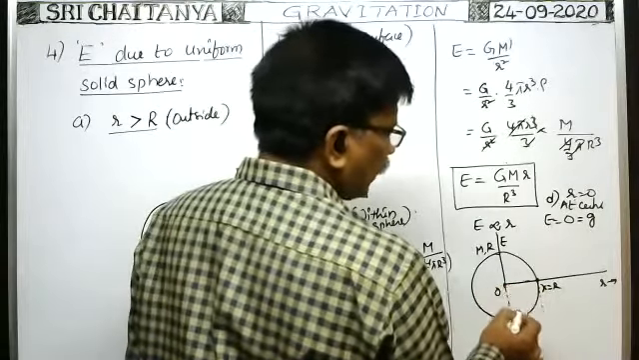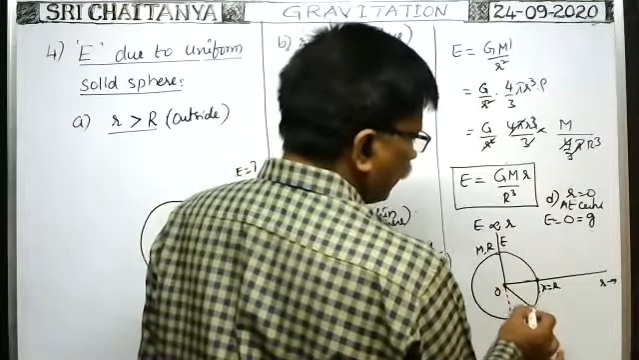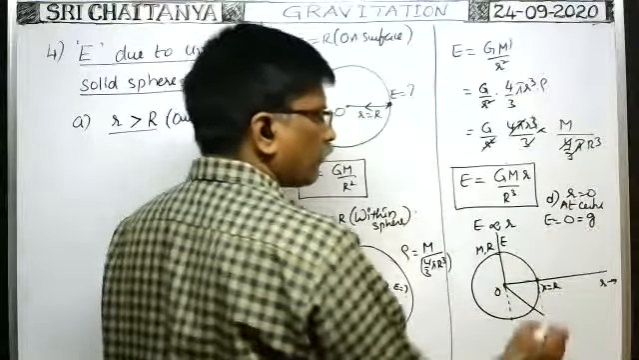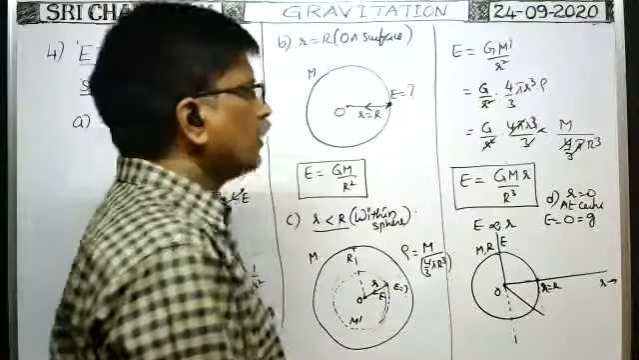Up to the radius of the solid sphere, the intensity of gravitational field gradually increases and becomes maximum when small r is equal to capital R.